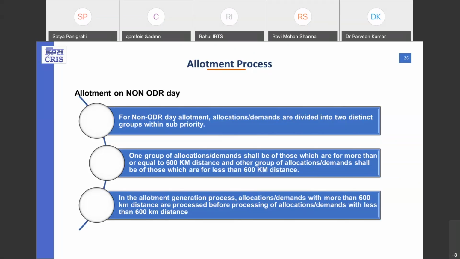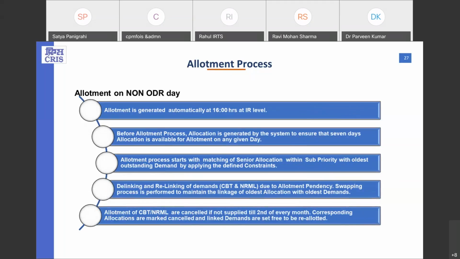The more than 600 kilometer group is given higher priority within the sub priority to allot any particular indents. In this process, the more than 600 kilometer distance indents are processed first as compared with the less than 600.